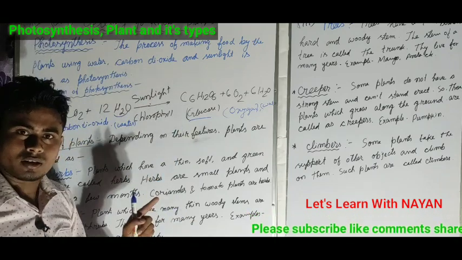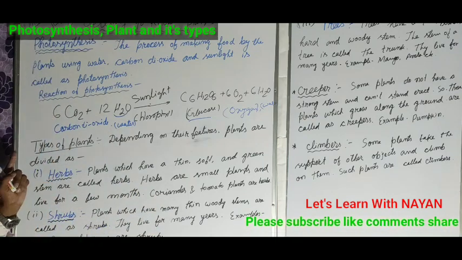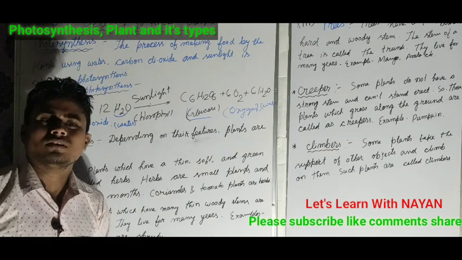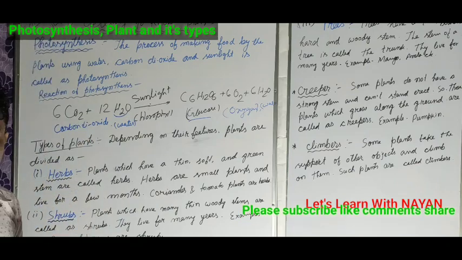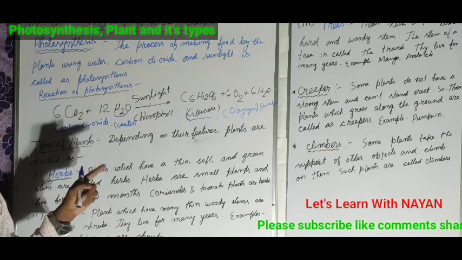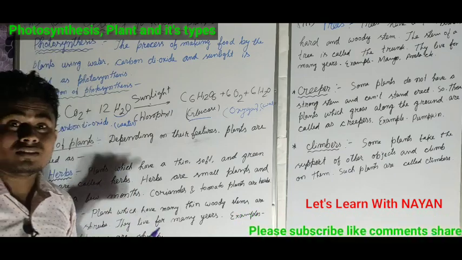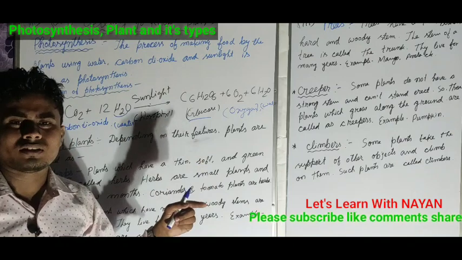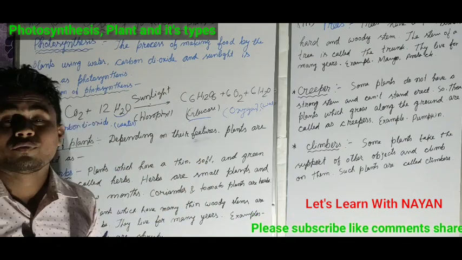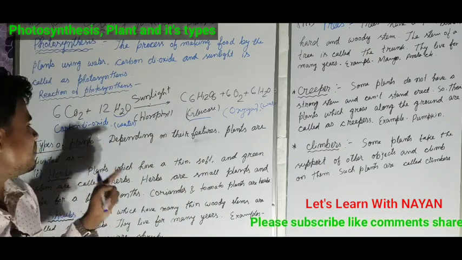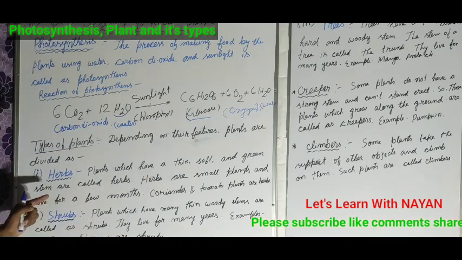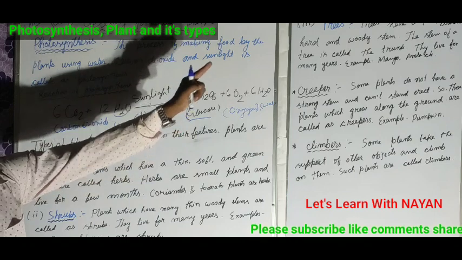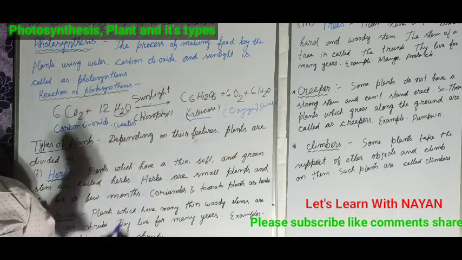Okay, understood now? So in our surroundings we can see so many plants. These plants are divided into categories according to their features. Depending on features, plants are divided into herbs, shrubs, trees, creepers, and climbers.